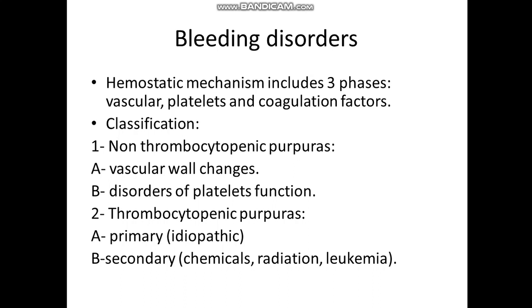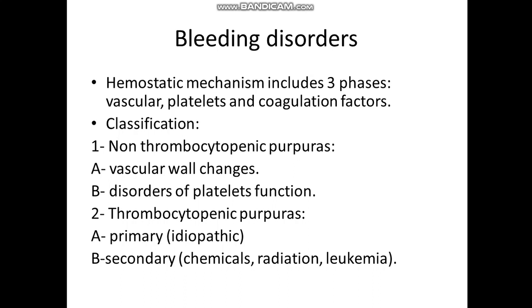This defect may occur due to a congenital disorder, that means the patient is born with certain disorders such as hemophilia, Christmas disease, or Waldenström's, or maybe due to an acquired disease such as liver disease or renal failure, or maybe due to taking certain drugs that affect blood flow such as antiplatelets or anticoagulants and so on. So in this case, there is a defect within the hemostatic mechanism, and this will lead to increased bleeding or may lead to extensive or severe bleeding.